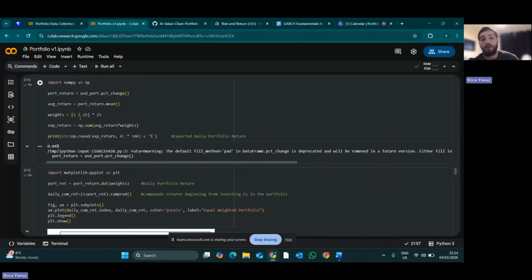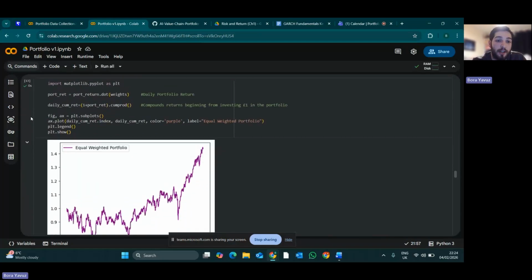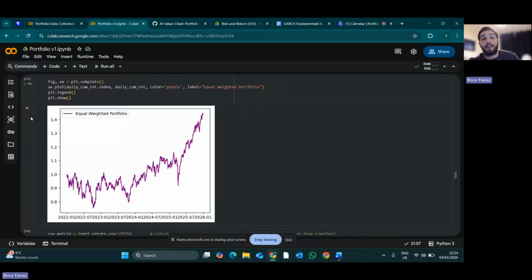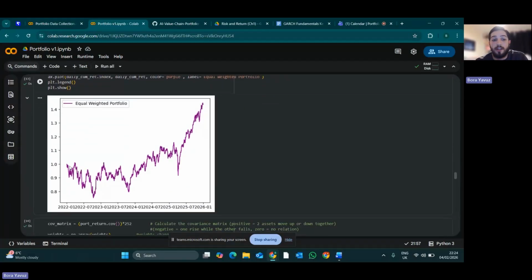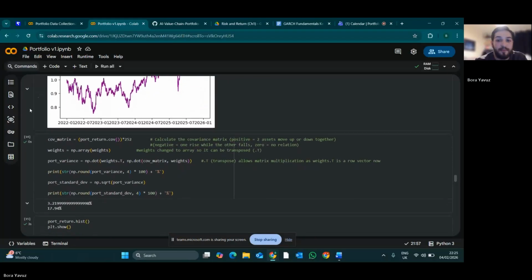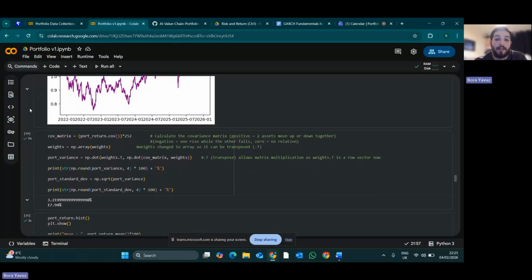But this was for an equally weighted portfolio. So I have 25 stocks, each of them having 0.04 of the portfolio allocated to them. Then I plotted the cumulative returns of the equal weighted portfolio, which basically means if you put £1 into the portfolio in January 2022, by January 2026, it would be £1.40. Then I worked out the covariance matrix and annualized it again. And this covariance matrix basically shows the direction that two stocks move together.